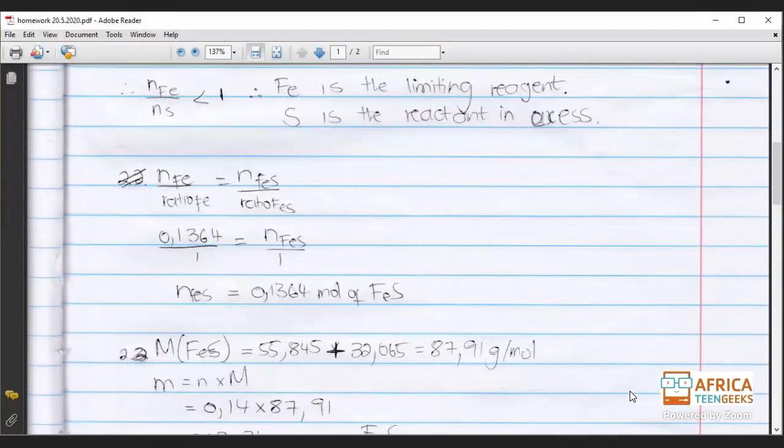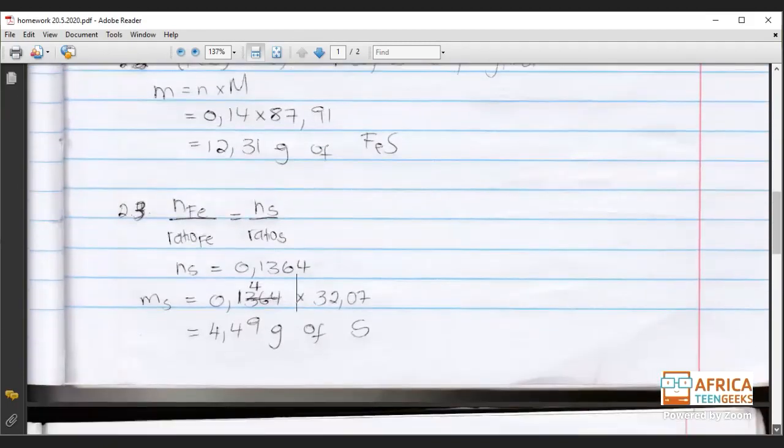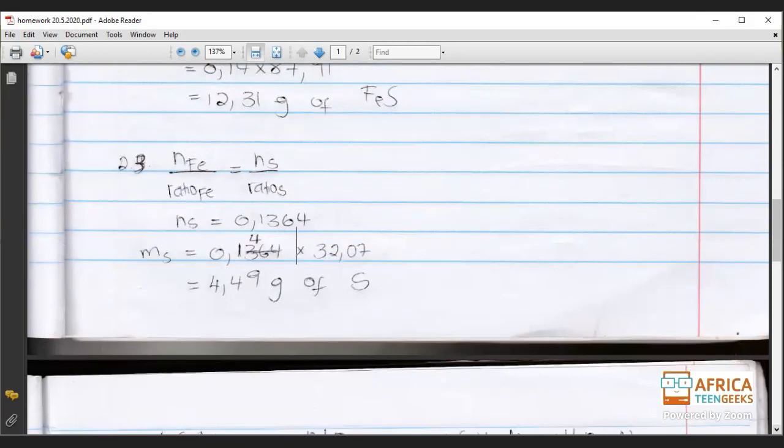Okay, so what do we know about looking for the reaction in excess? Number one, when we look for the reaction in excess, we equate the reactants on their own. So now we leave the product out of it. We're going to make a ratio of the iron and equate it to the sulfur. So you take your two reactions and you equate them as ratios to each other, as you can see here.